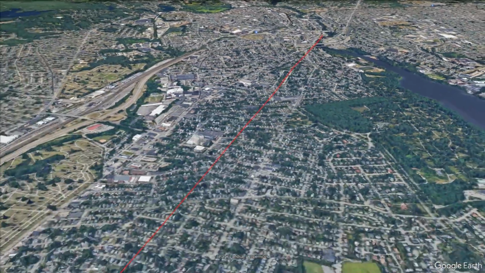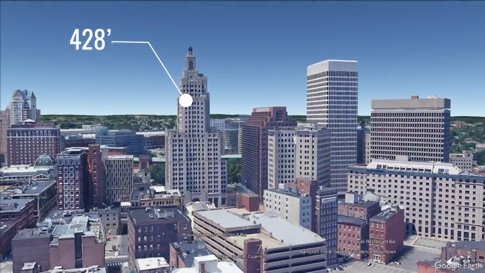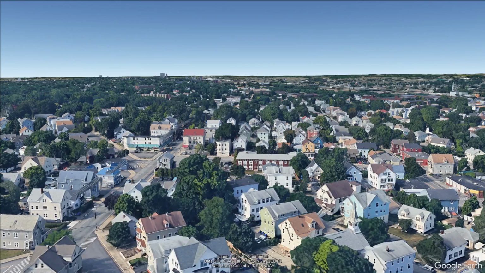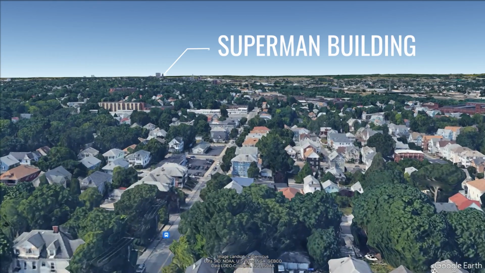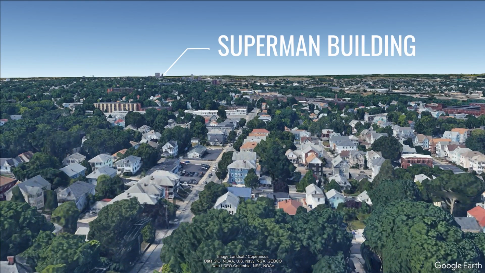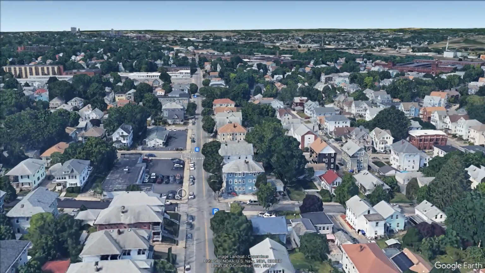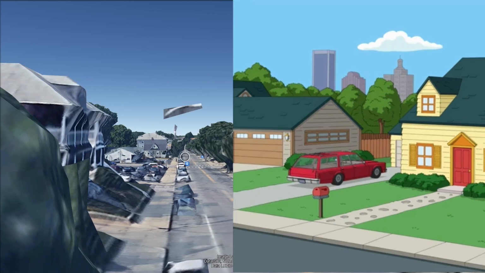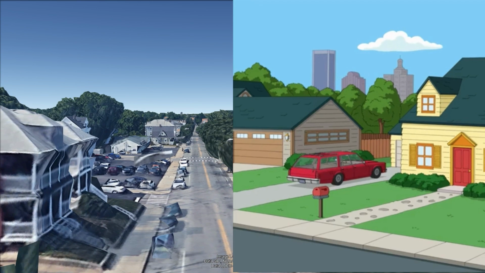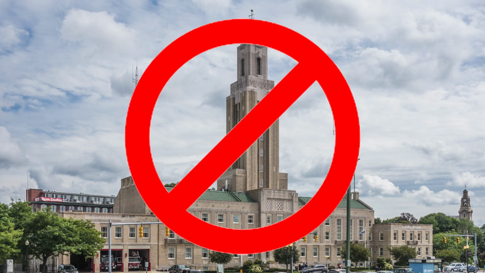While Pawtucket is only a few miles from the Superman building, remember the Superman building is 428 feet tall. So while if you're in Pawtucket, you're 50 feet or so above ground level, you'll be able to make out the Superman building. But seeing it from 10 to 15 feet or so, like what they show in Family Guy, you're not going to be able to make out the Superman building and the other 2 skyscrapers as clearly. So that means that it can't be located in Pawtucket.